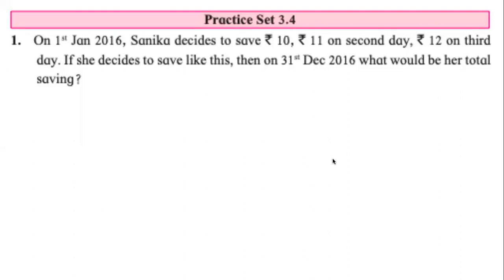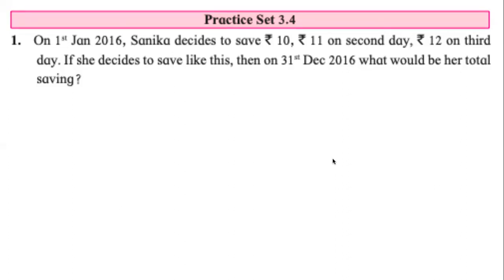How many days are there in a normal year? 365 is correct. Now, I said normal year. What is the other type of year we have? Leap year. Do you think 2016 is a leap year or a normal year? What do you think? It's a leap year.